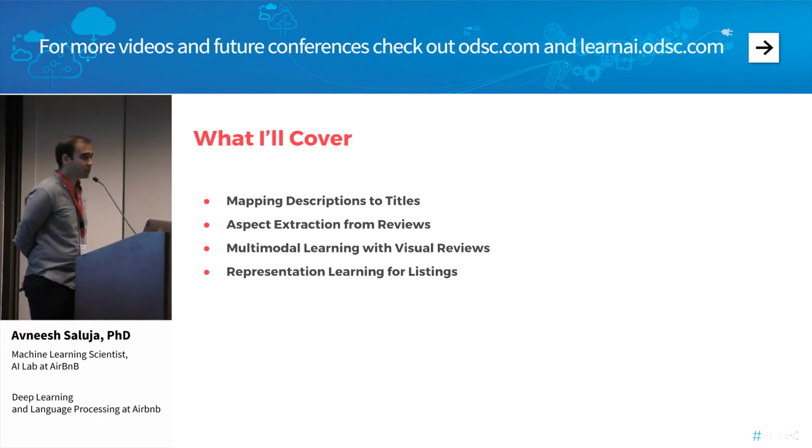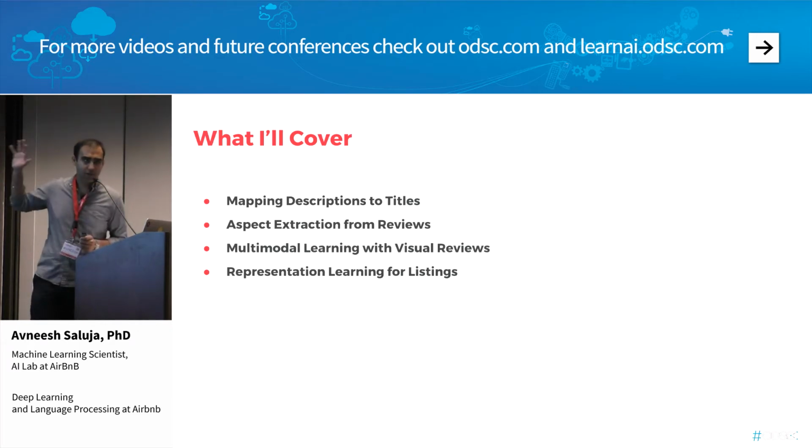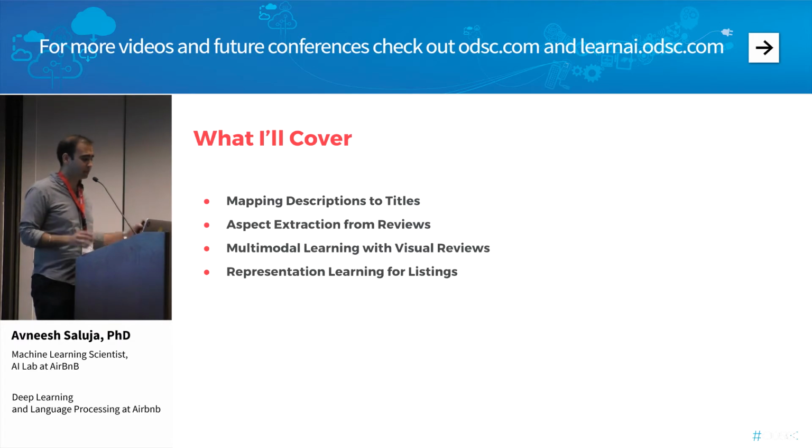But what I wanted to emphasize also is that the selection of topics I'm going to talk about today is not fully representative of the entire range of machine learning or natural language processing projects we do at Airbnb. There's a lot of stuff already in production in terms of customer service ticket routing and search relevance and the like. A lot of these projects are more on the research side of things. So the focus is more on some cutting edge stuff we've been doing, that's either currently in the process of getting integrated into the product, or over the next year will be integrated into the product.